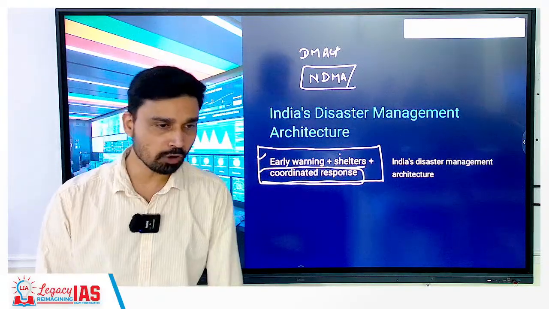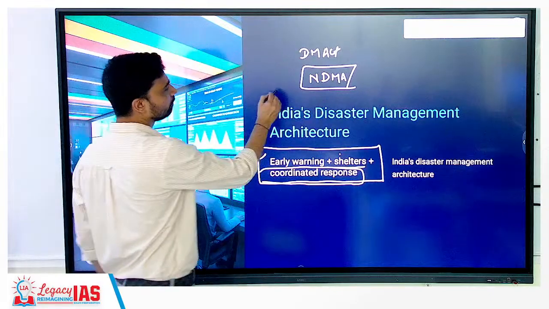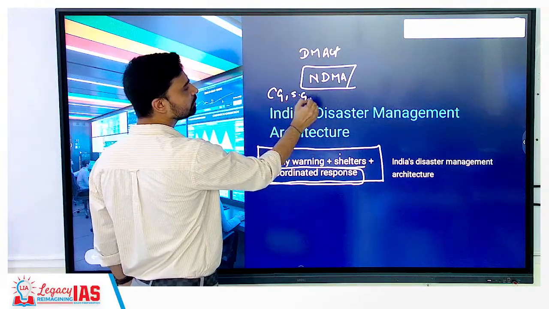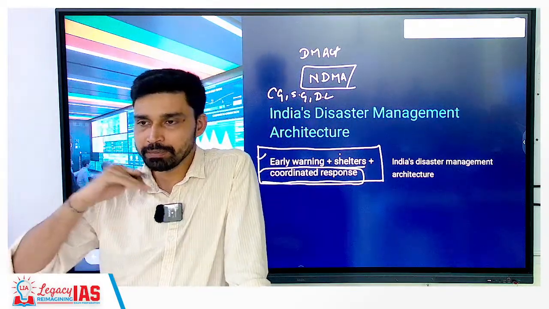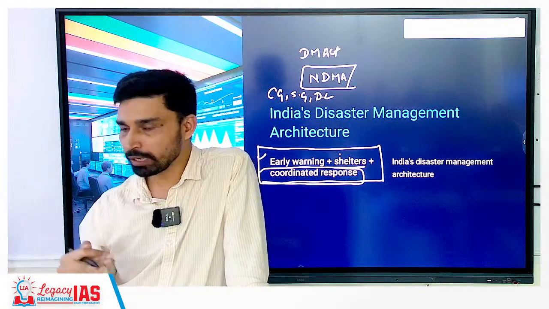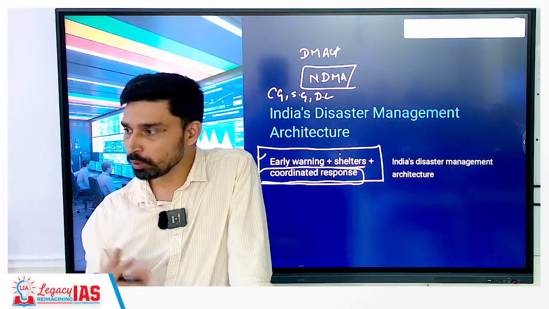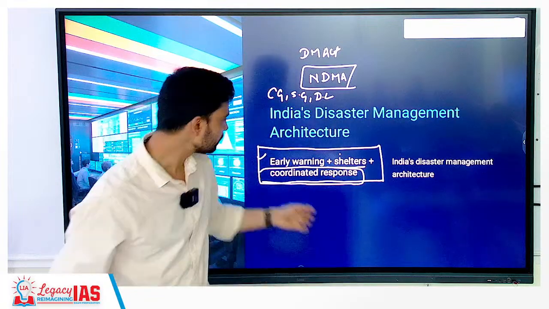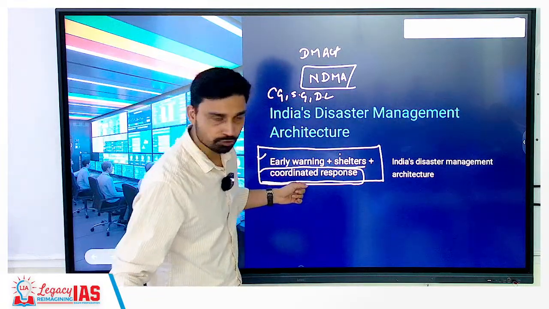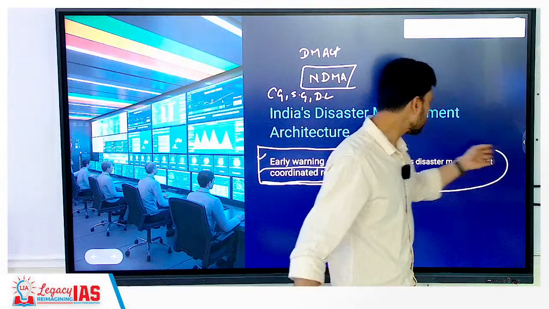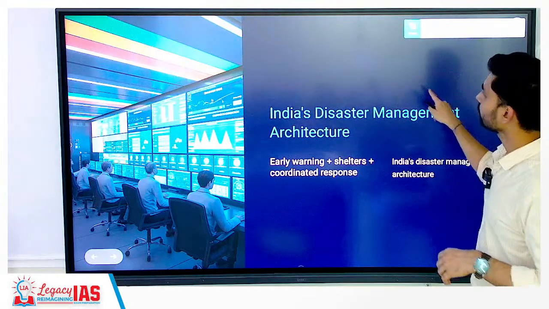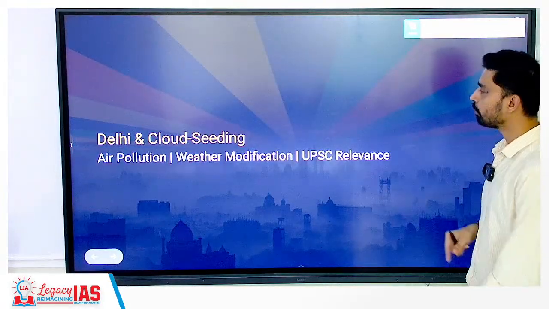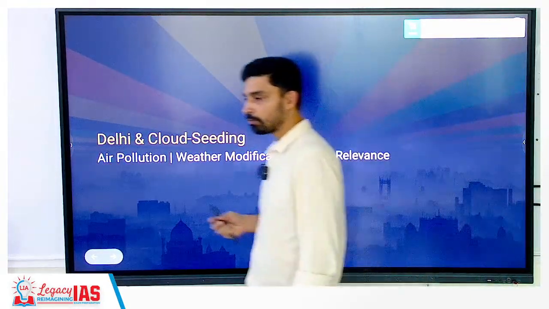Coordinated means all the stakeholders, all the agencies, whether it is a central government agency, state government agency, or district level agencies, and that is actually how the entire disaster management framework of institutions is designed as well. NDMA is at the central level; further at the state, what do you have? SDMA. Further at district, what do you have? DDMA. So this requires a coordinated response, right? And that is how we can explain the disaster management architecture of India. So that is the naming of cyclone, or this process of formation of cyclone.